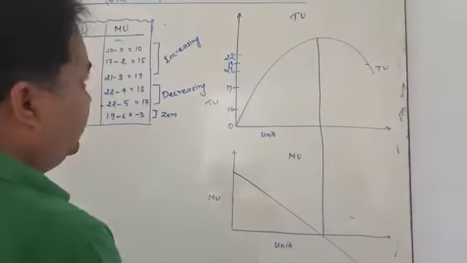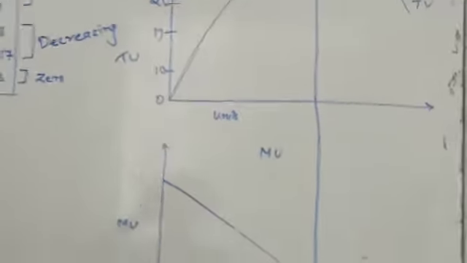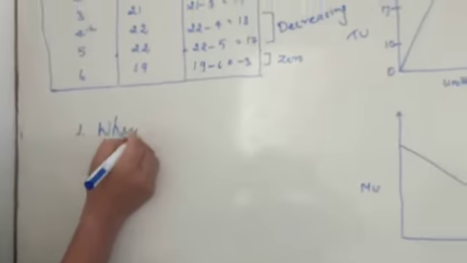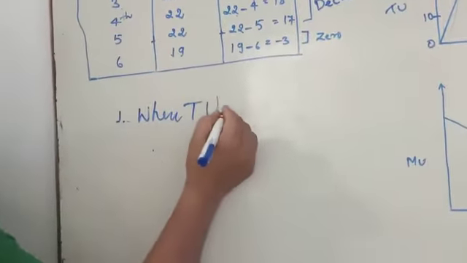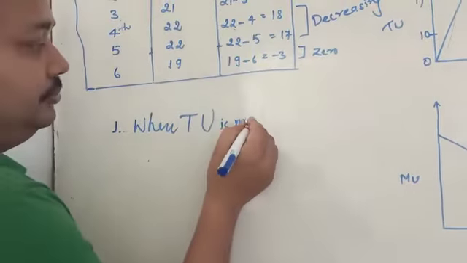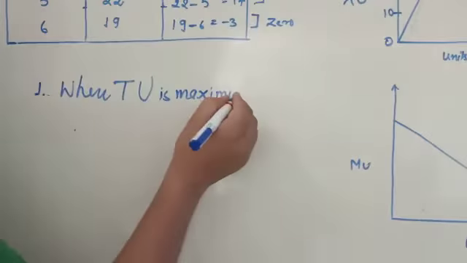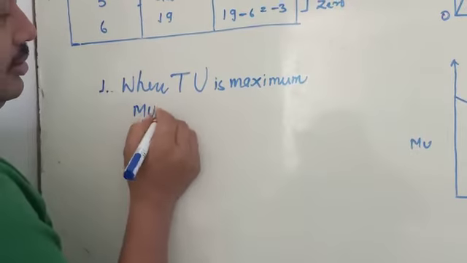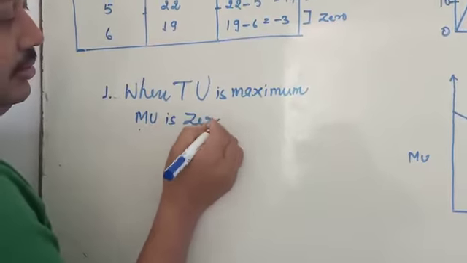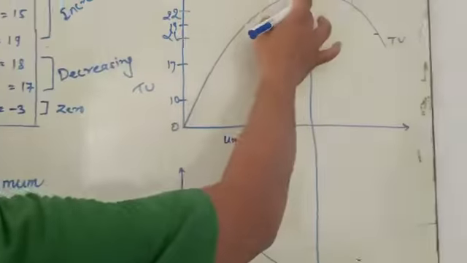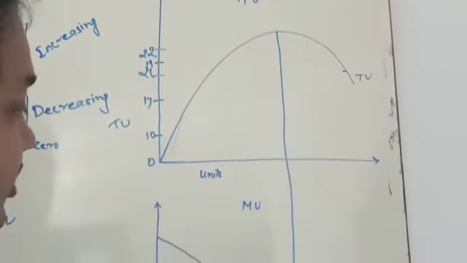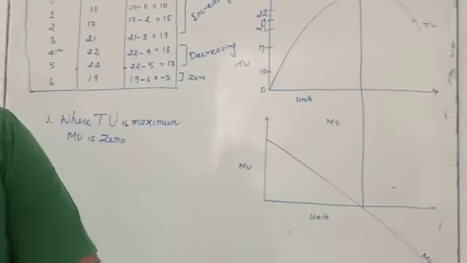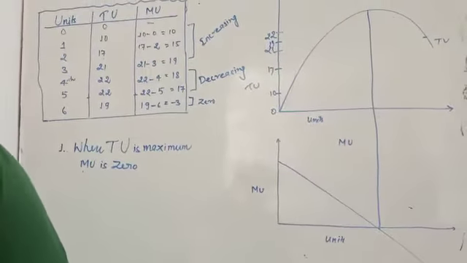When TU is maximum, MU is 0. I am going to write here. When TU is maximum, MU is 0. It is a TU and it is a 0. This is the MU curve and this is the TU curve. Okay. Next are the other two relations.